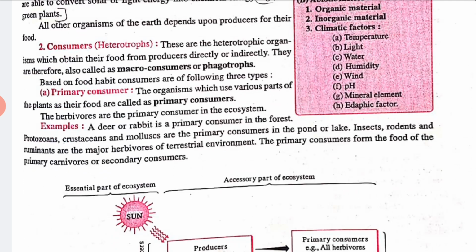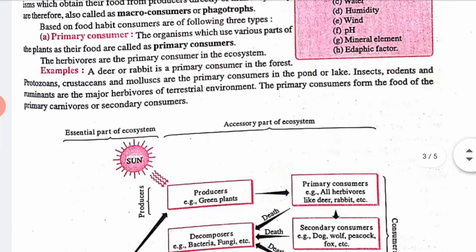Clear? Now these consumers, that means heterotrophs, are divided into three categories: first order, secondary order, and tertiary. Let's talk about the primary consumer, or first order. What are primary consumers?